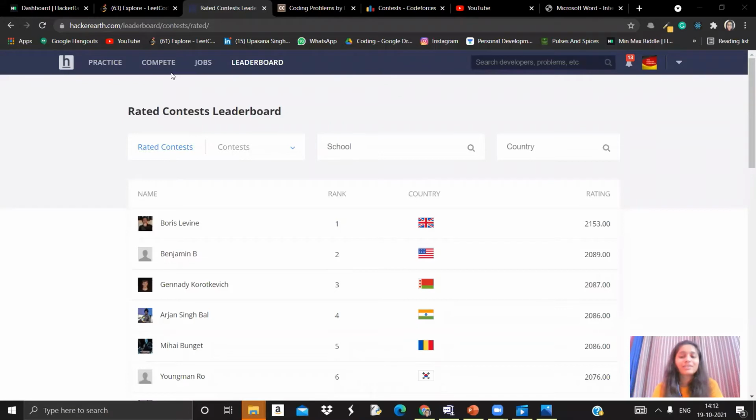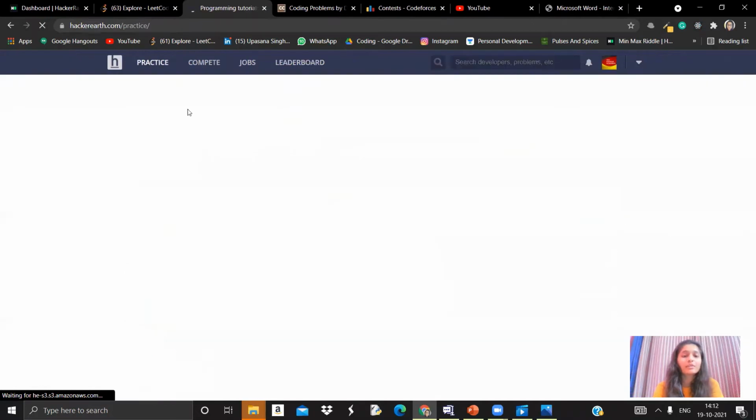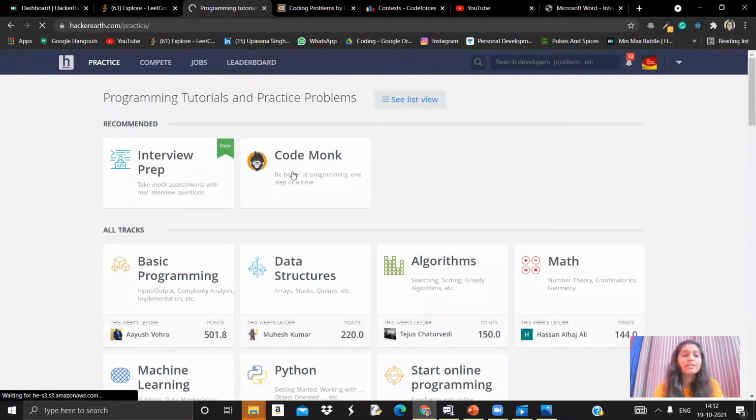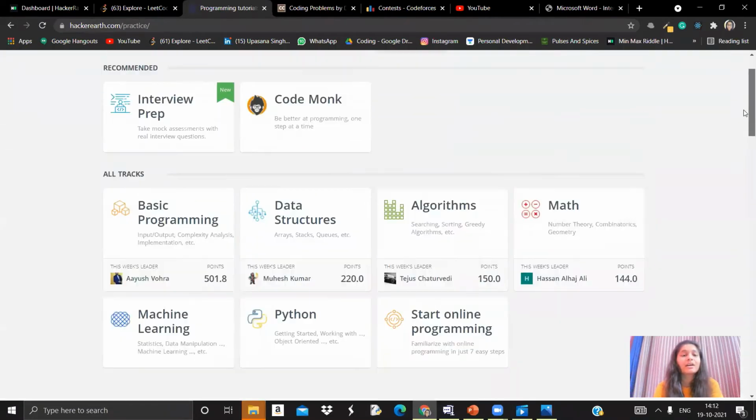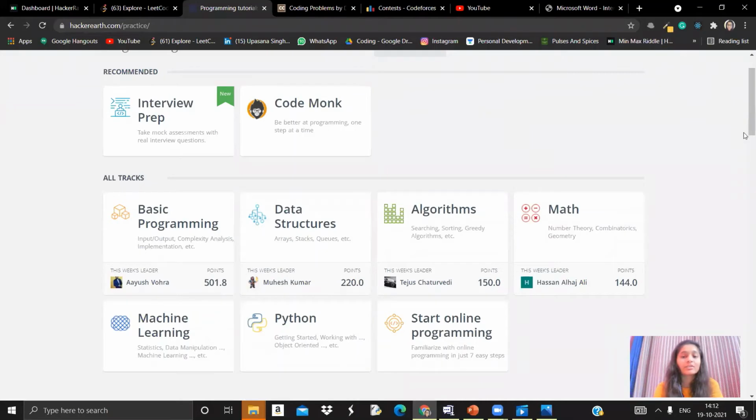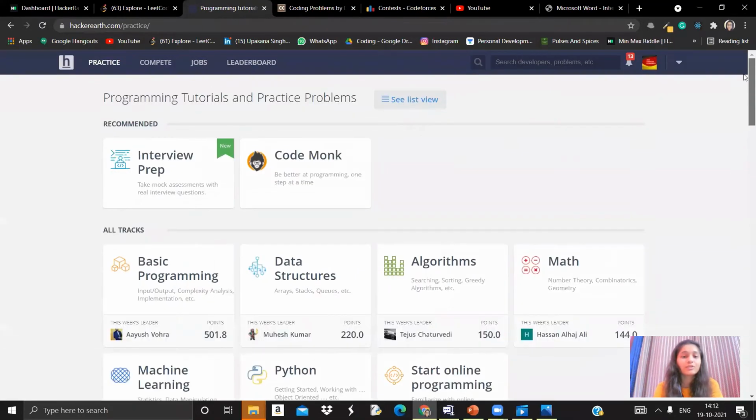Let's see how HackerEarth looks. So this is the HackerEarth platform. Here in the practice section, you can practice basic programming and data structures, and you can practice topic-wise here also, just like HackerRank.